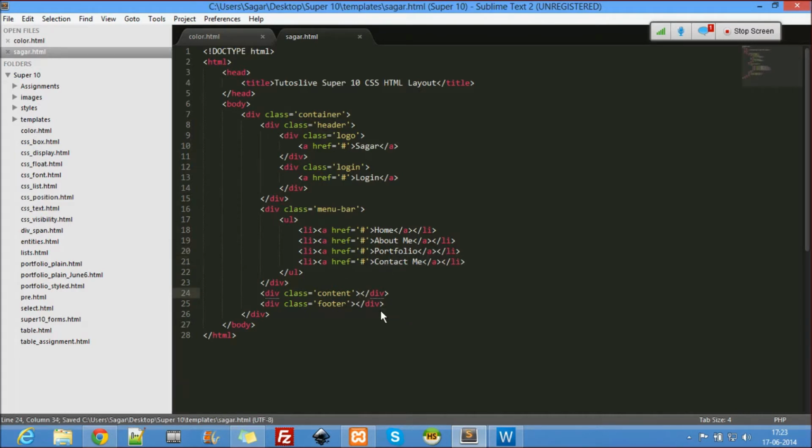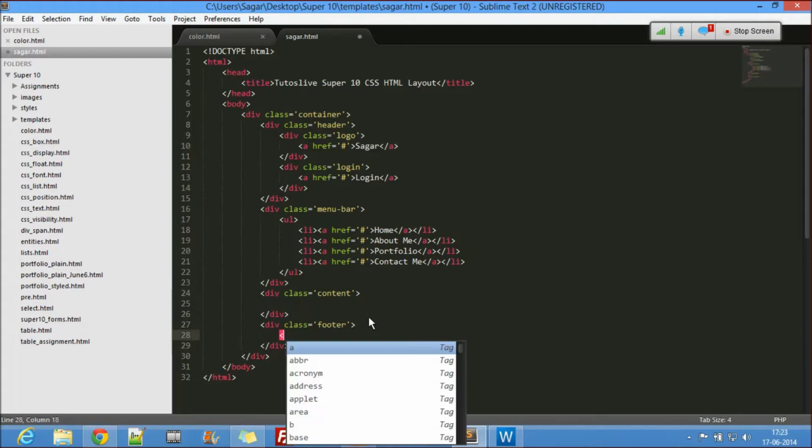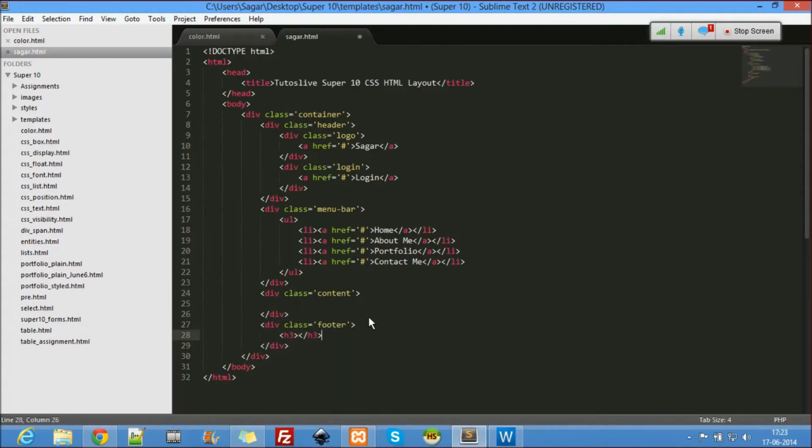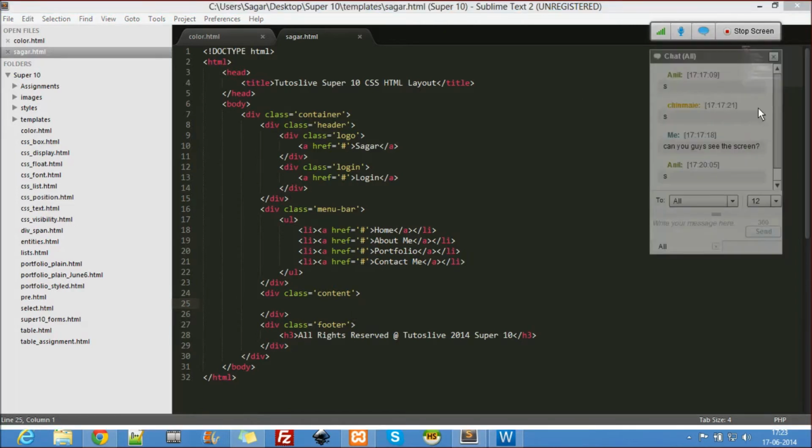I don't want to do anything with the content now, but let's go to the footer. Inside the footer I'll use an h3: all rights reserved at the rate Tutos Live 2014 Super 10. That's my footer, and that is it. Let us see how this looks like. Okay, fine, fantastic.